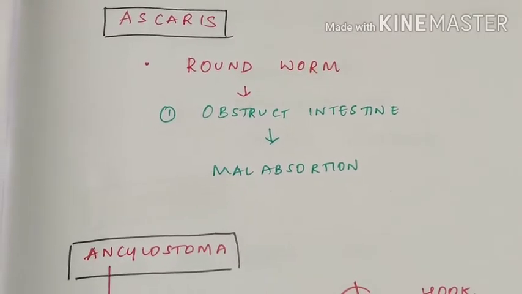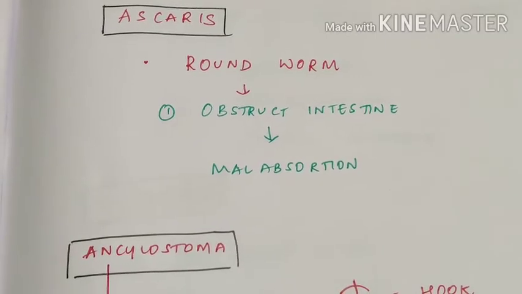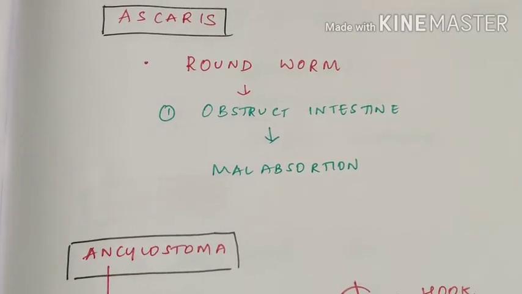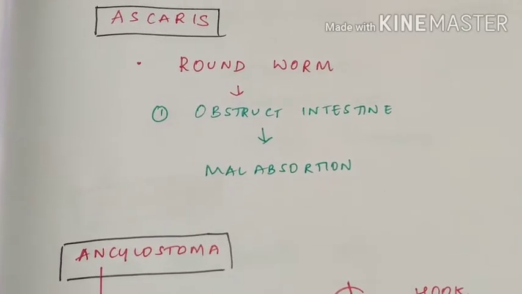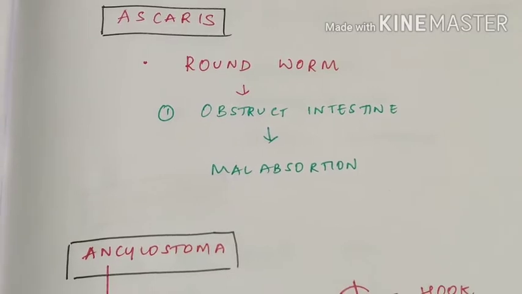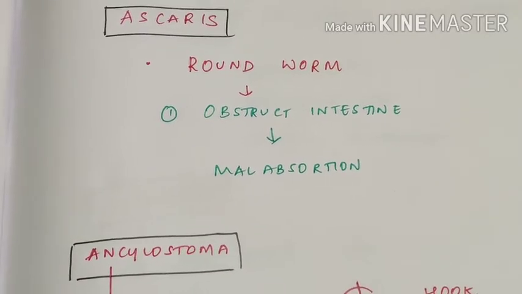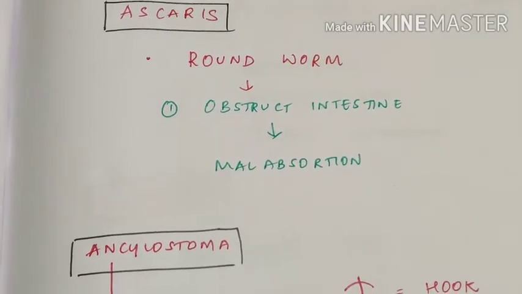Because of that, they'll cause malabsorption. This is the basic disease caused by Ascaris. It is easy to remember because it blocks the intestine.